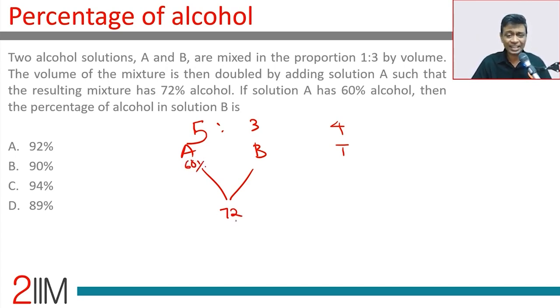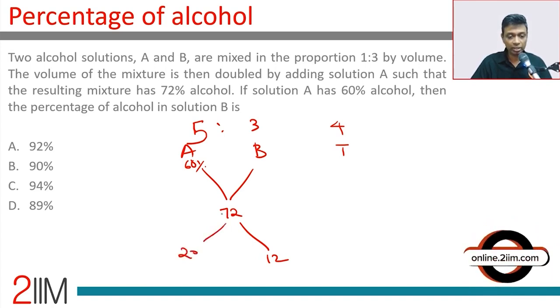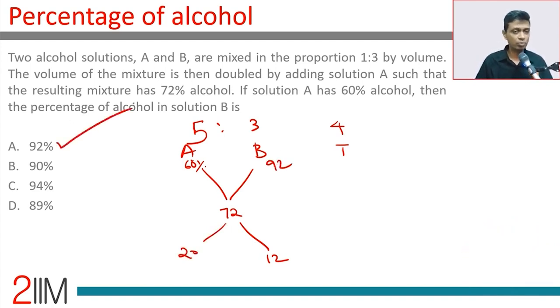This is a classic alligations question. 60, 72, difference is 12. 5:3 ratio, this is 12. This should be 20. 72 plus 20, 92. Done. You should be blitzing these questions.